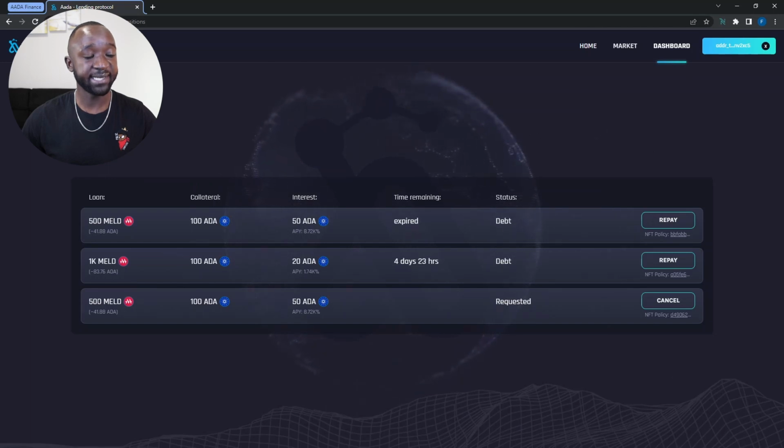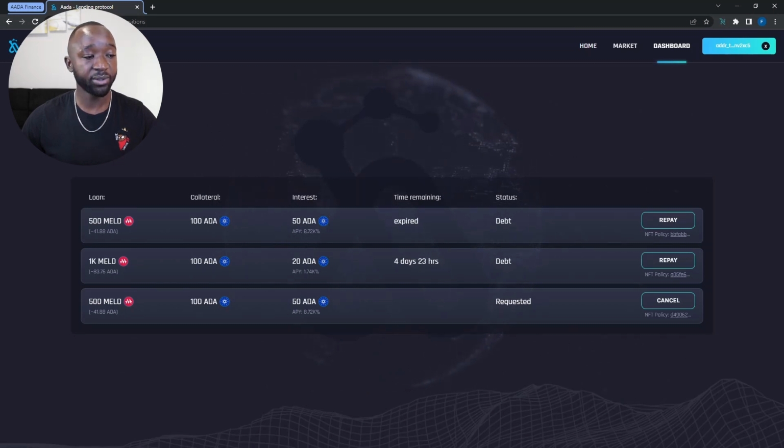Next, I can see a second loan that I've set up here, which is very similar, which is actually going to be for 1,000 MELD. And in this case, I'm going to be providing 100 collateral for 20 AADA interest, and that particular loan has just gotten picked up, and that has 4 days until I actually have to repay it. So right now, that loan cannot be liquidated. However, after the 4-day period, that would be able to get liquidated by the lender.